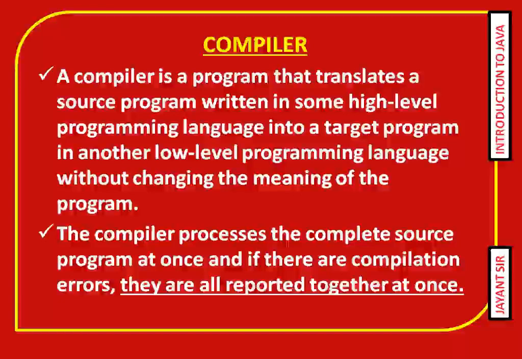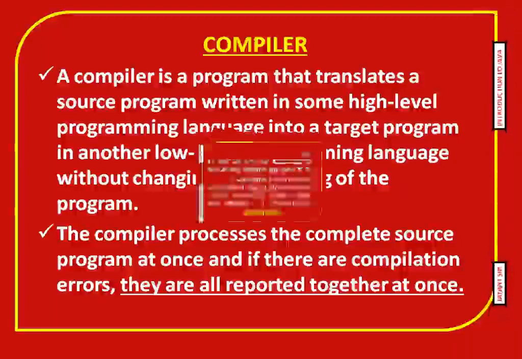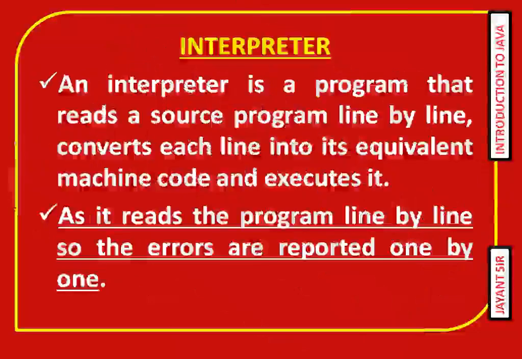But it is difficult to debug using the compiler. Next, come to what is an interpreter. An interpreter is a program that reads a source program line by line, converts each line into its equivalent machine code and executes it.